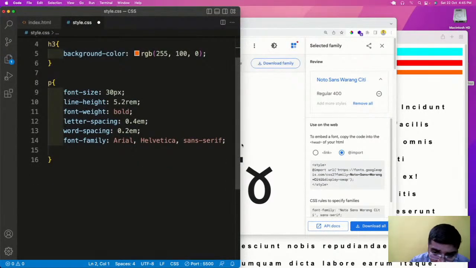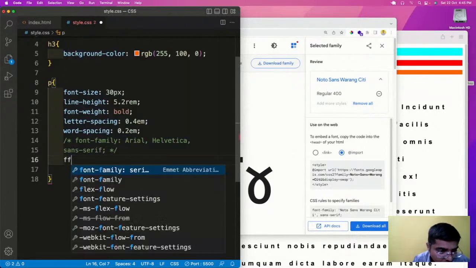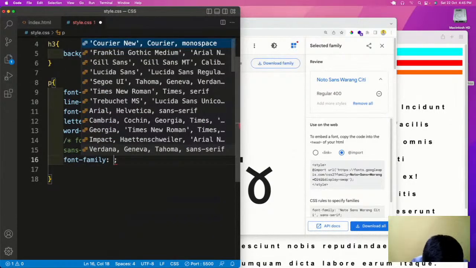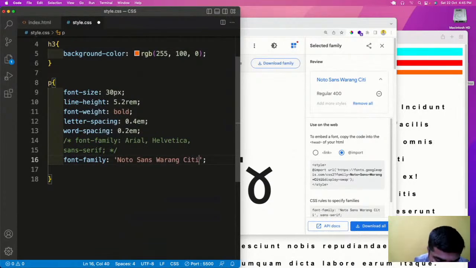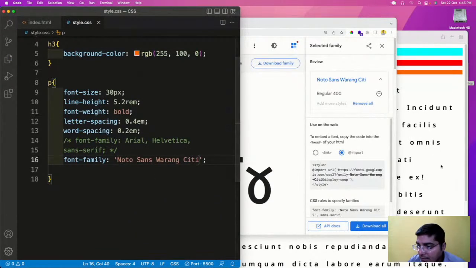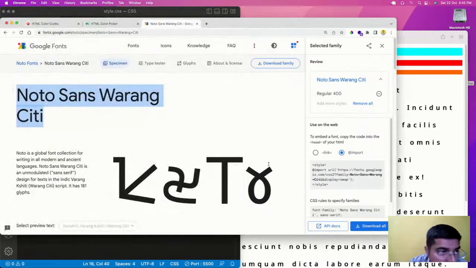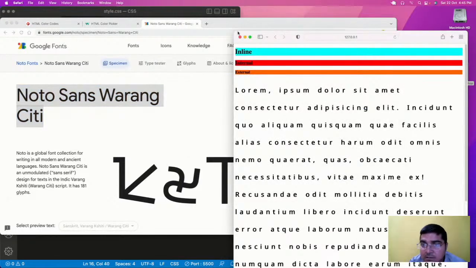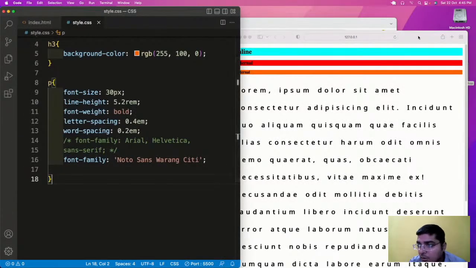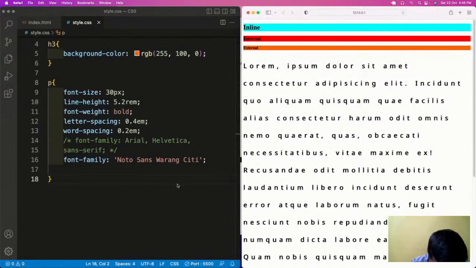So here, let us have this. Yeah. So we will be using the font family, and here we have added this. What is the name? Noto Sans Varang City font. Fine. Now this is the output of this Noto Sans Varang City.